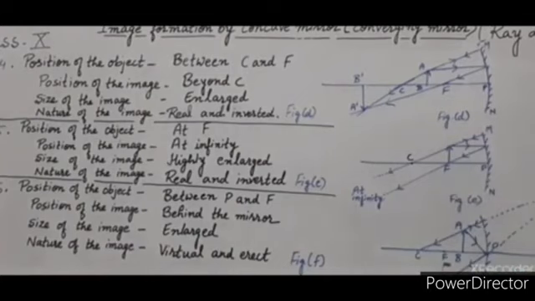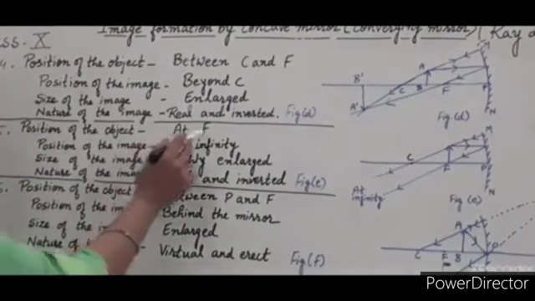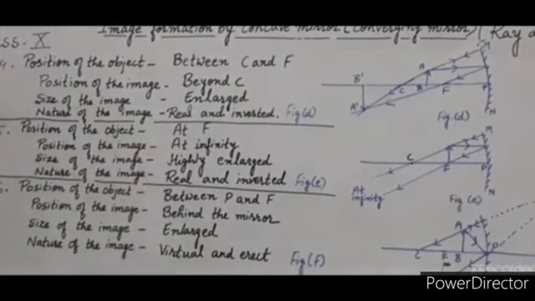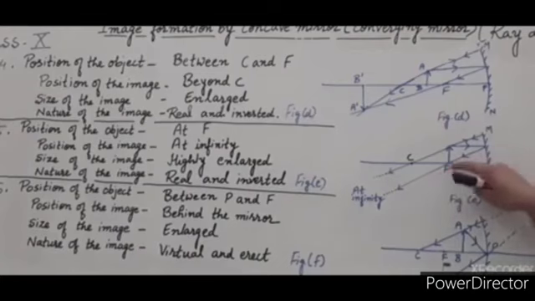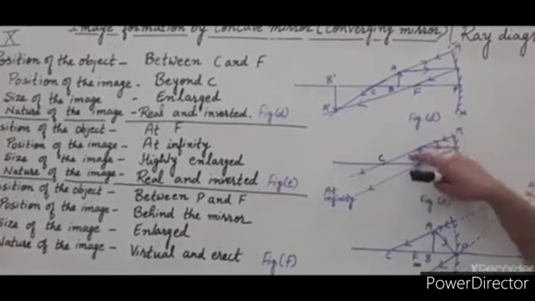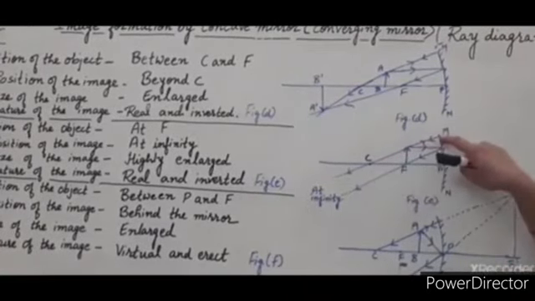Now the fifth case, when the object is placed at the principal focus, at F. The first incident ray, parallel to the principal axis, after reflection passes through the principal focus. The second incident ray, passing through the center of curvature, after reflection follows the same path.